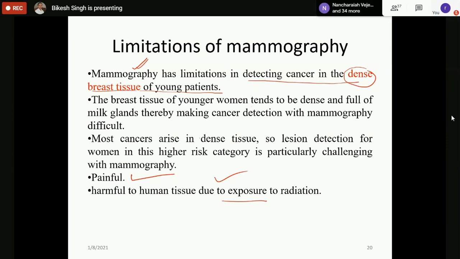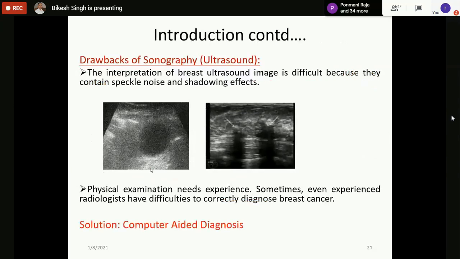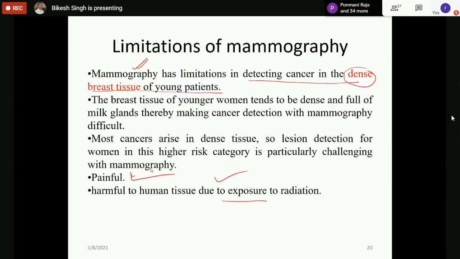The other two are pain and exposure to radiation. These are the three main limitations of mammography, and that's why the alternative is ultrasound. What is the solution to this problem? The solution to this problem is ultrasound.